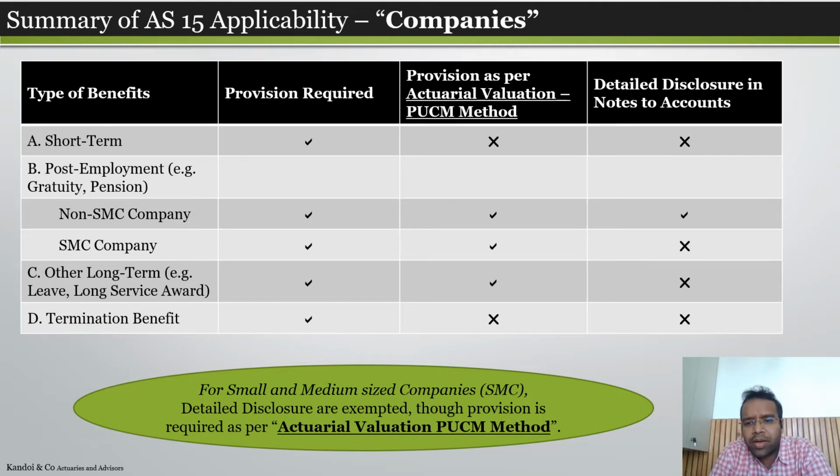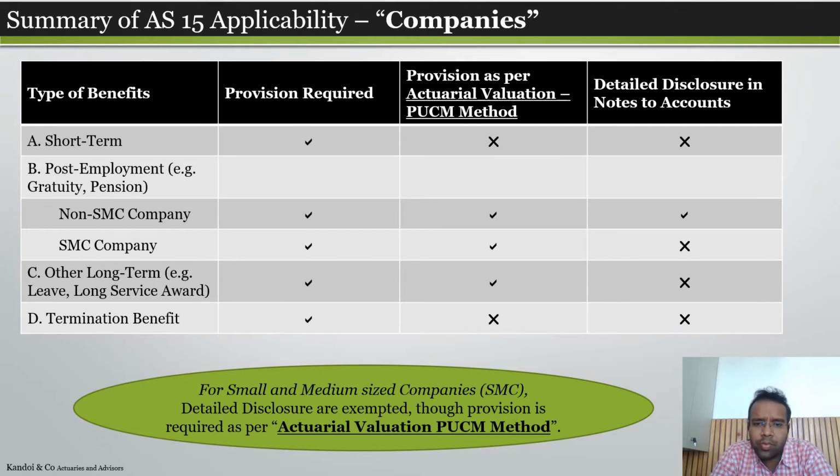When we talk specifically about AS 15 applicability regarding the companies, corporate clients, in case of AS 15, we have classified the benefits in 4 types: short-term employee benefits, post-employment benefits, other long-term, and termination benefit. So what happens? Provision is required for all the benefits by all size of companies, whether it is a small company or a large company, whatever is the type of benefit.